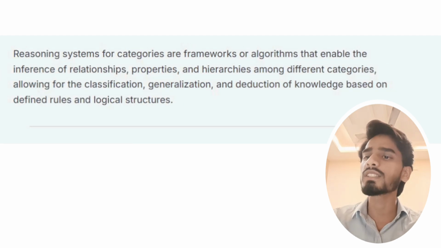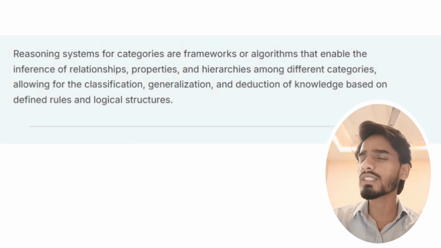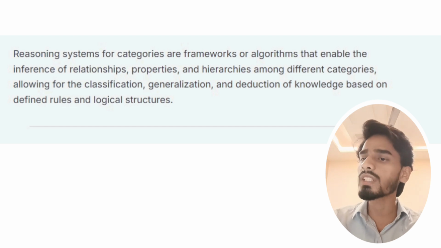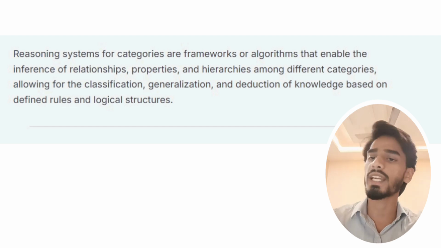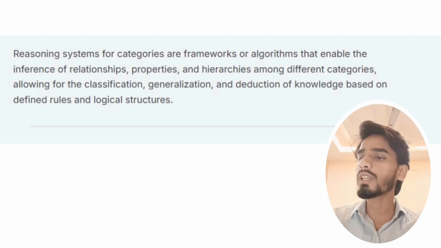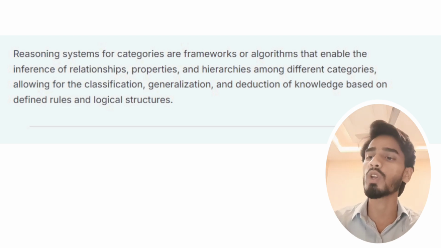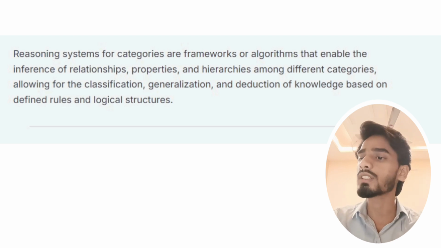Now, what are reasoning systems for categories? Reasoning systems for categories are frameworks or algorithms that enable the inference of relationships, properties, and hierarchies among different categories, allowing for the classification, generalization, and deduction of knowledge based on defined rules and logical structures.